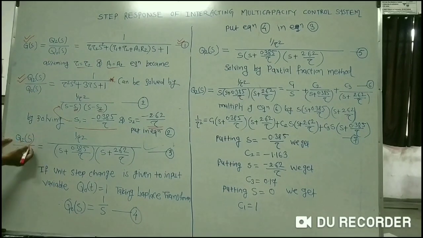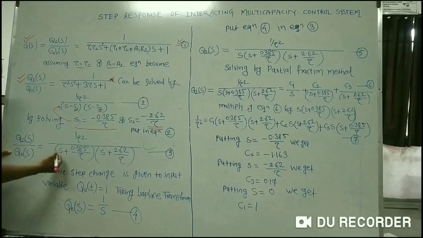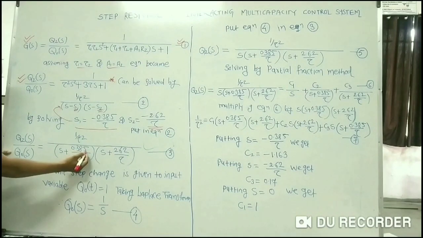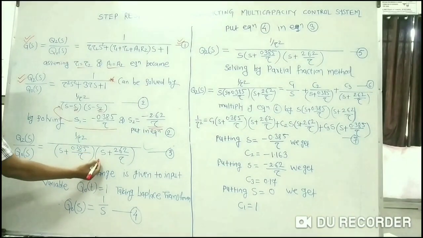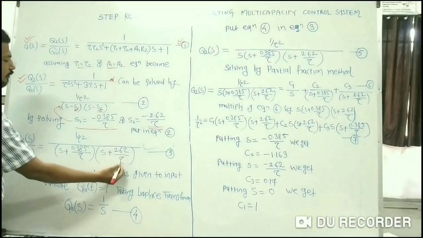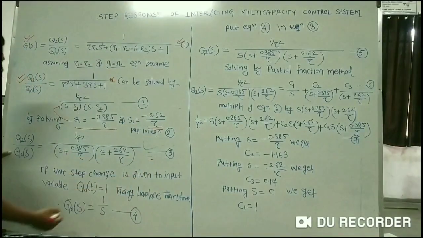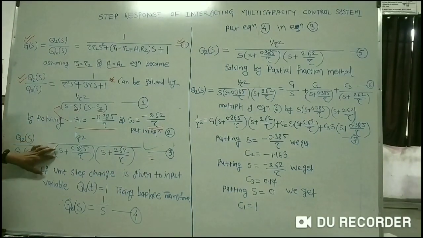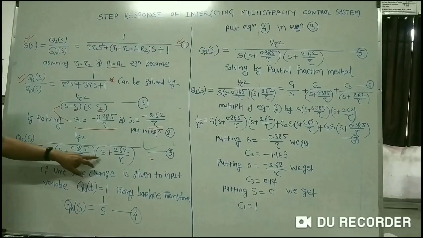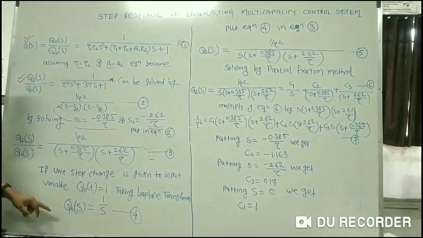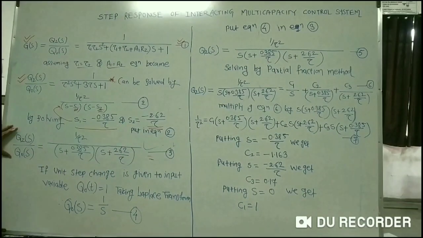You will get Q2 of S divided by Q0 of S is equal to 1 by tau square divided by S plus 0.385 divided by tau into, in the bracket, S plus 2.62 divided by tau. This is your equation number 3. So now you have reduced the transfer function to this form, that is 1 by tau square into S plus 0.385 into tau into another bracket S plus 2.62 divided by tau. Now this is the final form of the transfer function.